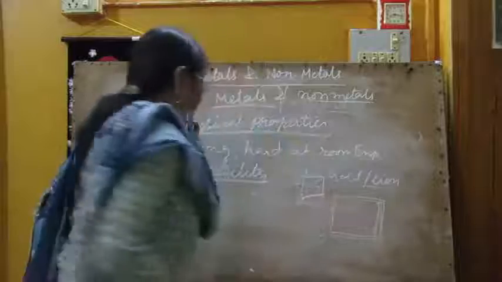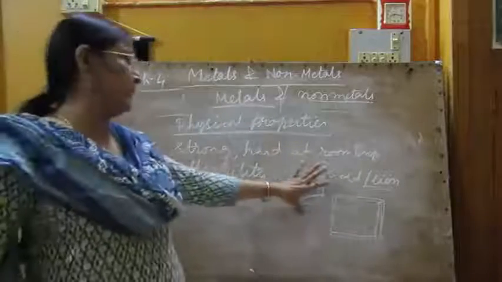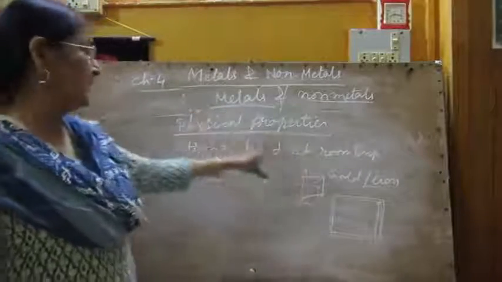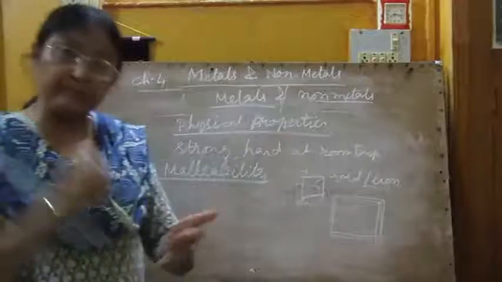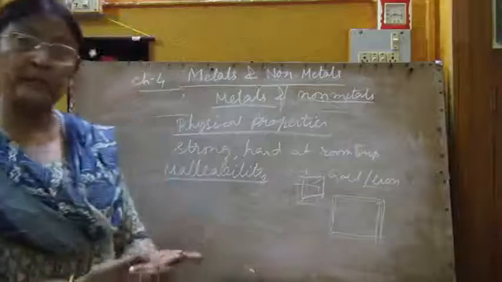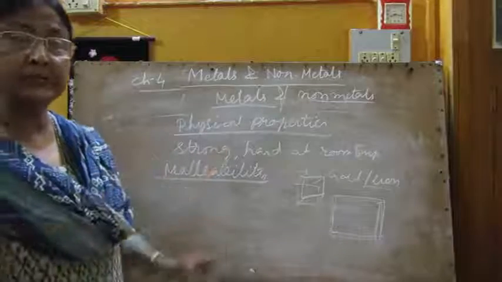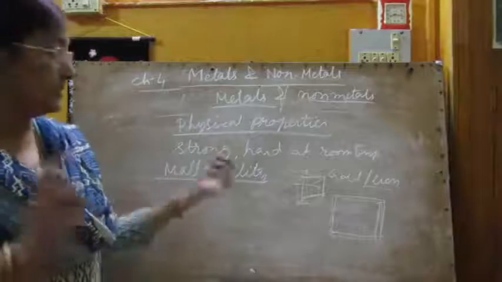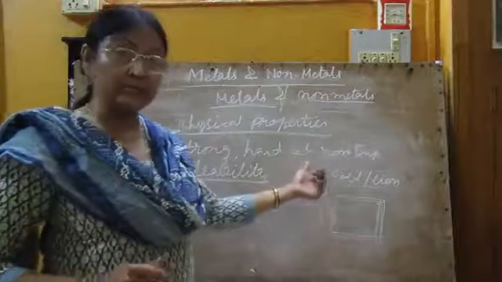Very thin sheets. That is the property of metals, that if you beat a thick metal, it will become a thin sheet without breaking. This is the second quality.